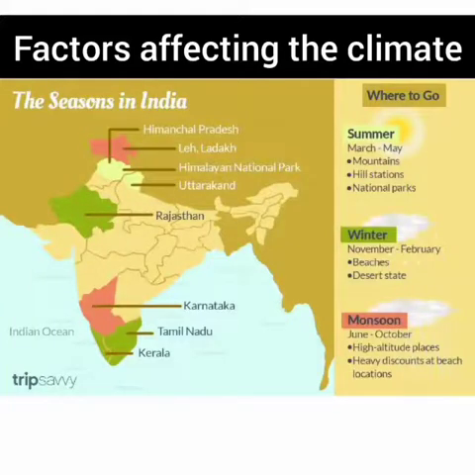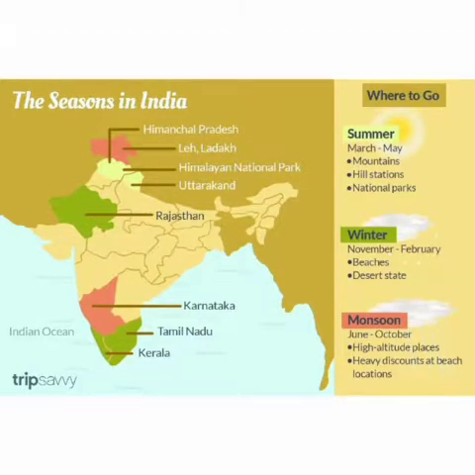Children, we have learned about weather, season, and climate, and we have learned about India's climate. See, children, we have learnt in India's climate, Himachal Pradesh, Jammu and Kashmir, Uttarakhand are cold places. Temperature is very low. Rajasthan is a hot place. Goa has a pleasant weather. All coastal areas have a humid weather.